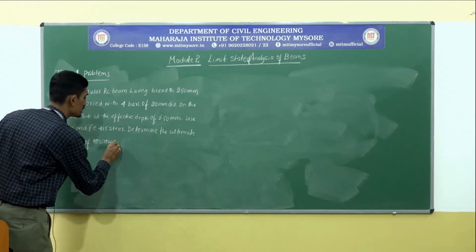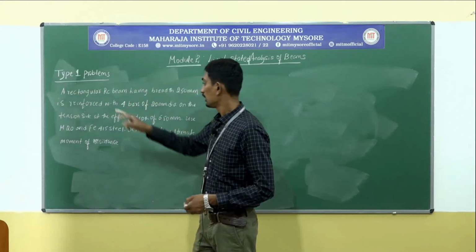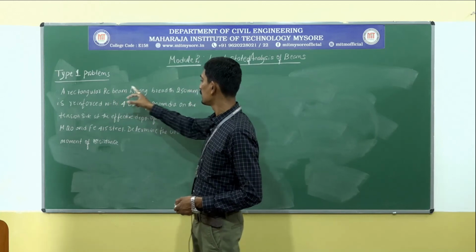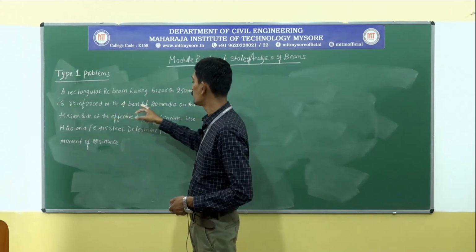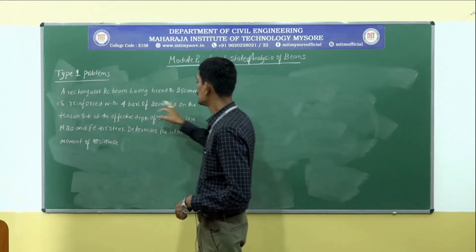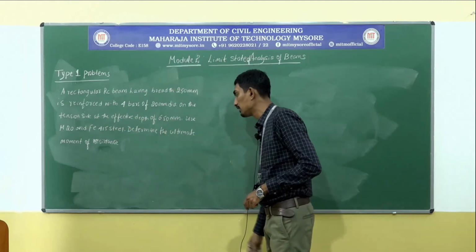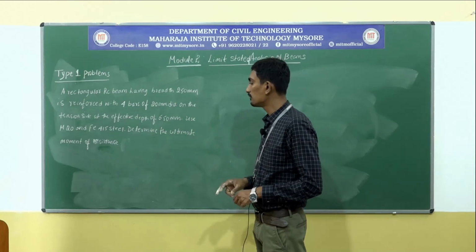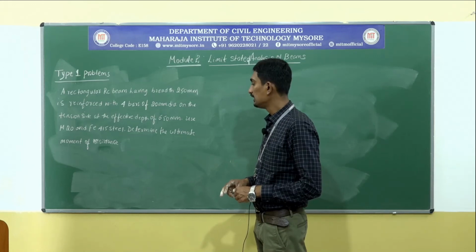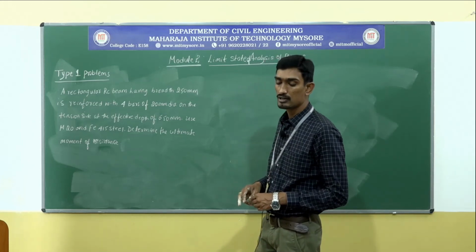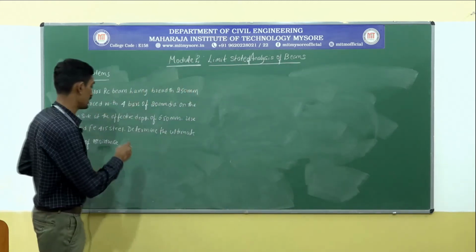Okay. So this is the problem they have been given. A rectangular reinforced concrete beam having a breadth 250 millimeter is reinforced with 4 bars of 20 mm dia on the tension side at the effective depth of 650 millimeter, full stop. Use M20 concrete and Fe415 steel, full stop, determine the ultimate moment of resistance of the section.